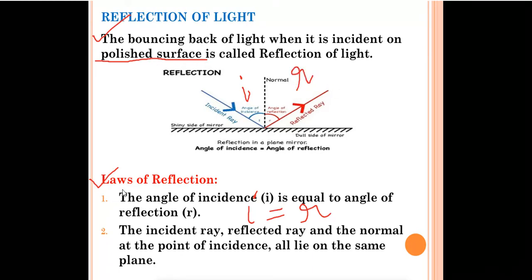Okay, so there are two laws of reflection. The first one is that the angle of incidence is always equal to the angle of reflection. I is equal to R. And the second law of reflection is that the incident ray, the reflected ray and the normal at the point of incidence all lie on the same plane. This is our incident ray, this is our reflected ray, and the normal at the point of incidence, all lie on the same plane. See, you can see this polished surface and all the rays are lying on the same plane at the point of incidence.